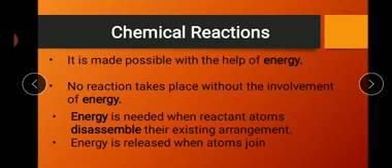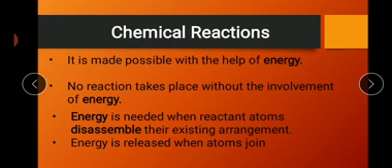The next thing in a chemical reaction is that it is made possible with the help of energy. Every chemical reaction proceeds with the help of energy, meaning energy is required. No reaction takes place without the involvement of energy.